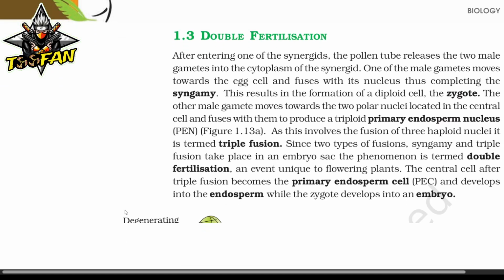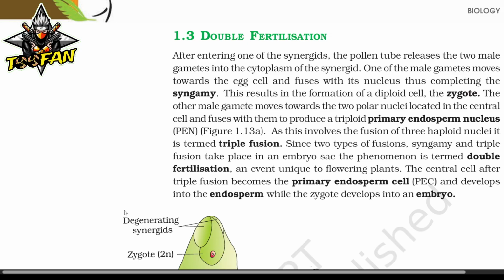Now, double fertilization. After entering one of the synergids, the pollen tube releases the two male gametes into the cytoplasm of the synergid. One of the male gametes moves towards the egg cell and fuses with its nucleus, thus completing the syngamy. This results in the formation of a diploid cell, the zygote. The other male gamete moves towards the two polar nuclei located in the central cell and fuses with them to produce a triploid primary endosperm nucleus. As this involves the fusion of three haploid nuclei, it is termed triple fusion.